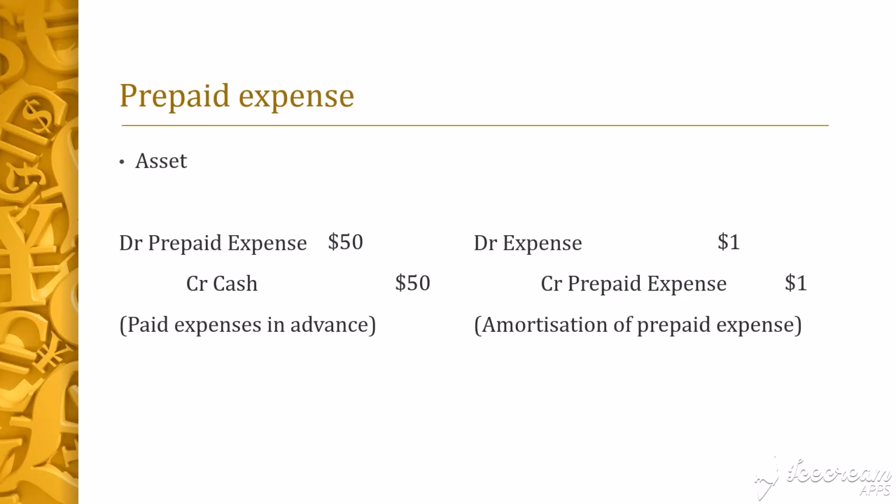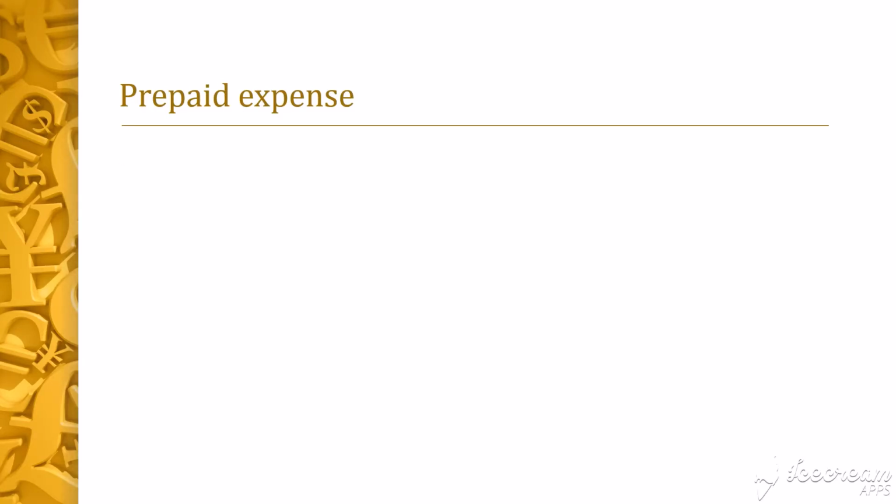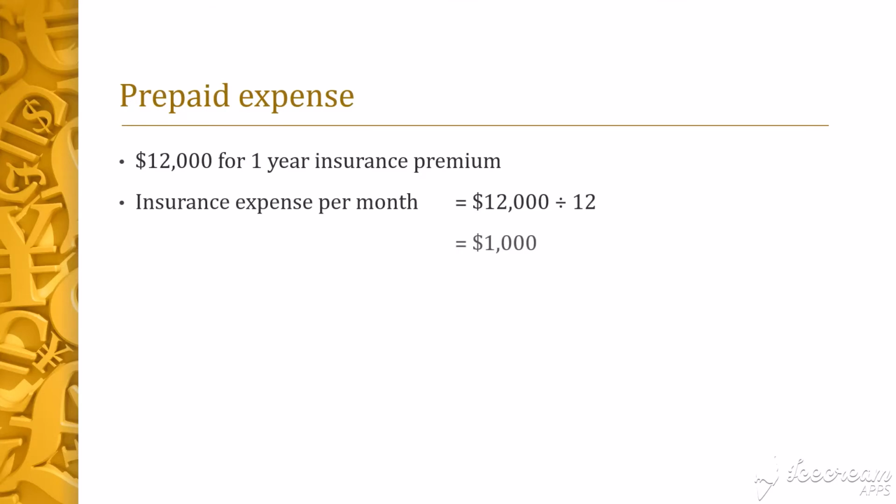Please note that if the service does not have an explicit value associated with it, you need to calculate the value of service received when amortizing the prepaid expense. For example, let's say I made a $12,000 prepayment for 1 year insurance premium. It was mentioned that 1 year costs $12,000, but it was not explicitly stated how much each month costs. So we need to allocate the prepaid amount to each month using simple calculations. In this case, just take $12,000 divided by 12, which gives us $1,000. The business will recognize $1,000 insurance expense every month.